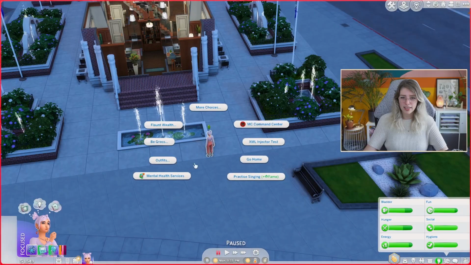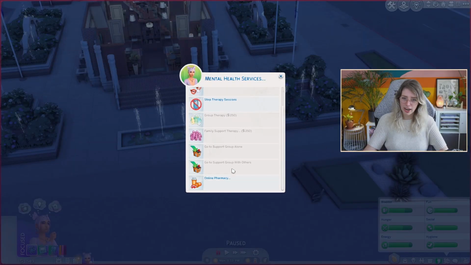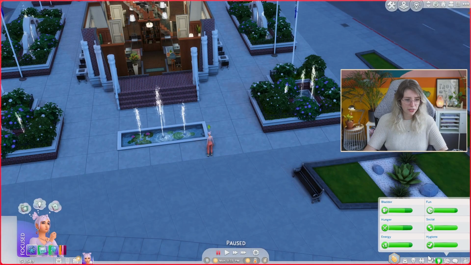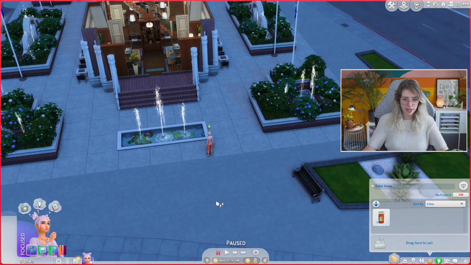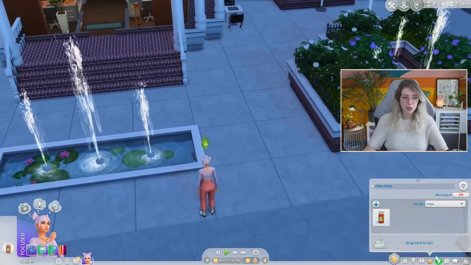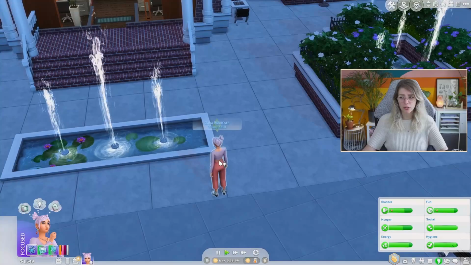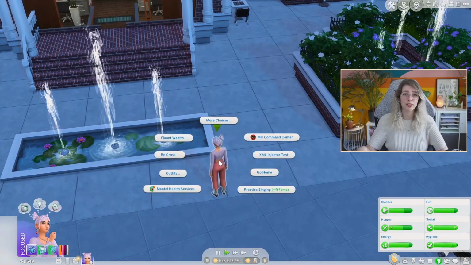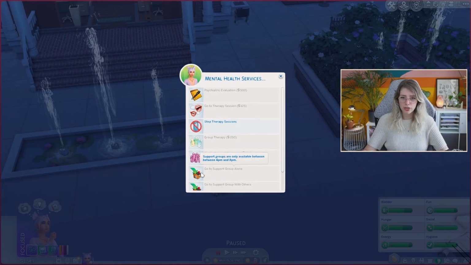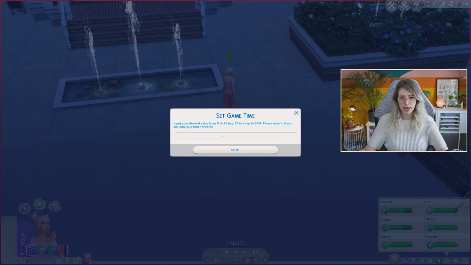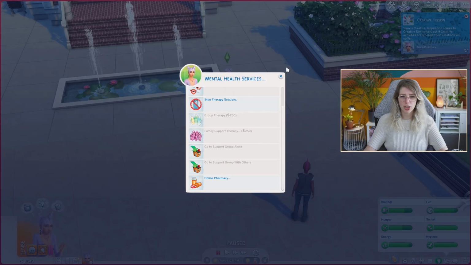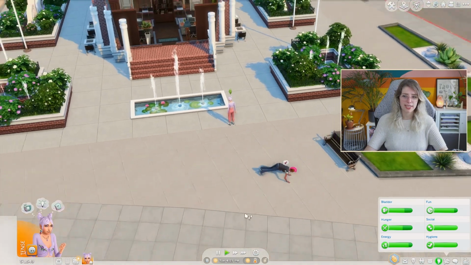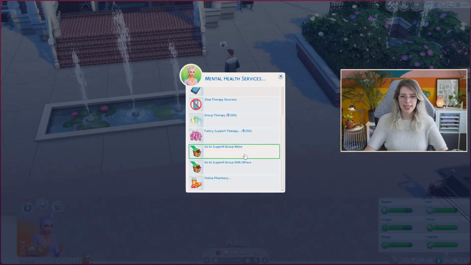Okay, one last thing I really want to try, but we're gonna have to do another time jump. Let me first take our medication, and then we're gonna have to do another time jump because I really, really want to try out the group session and see what kind of moodlet we get from that. But the support group is from 4 to 8 p.m. every day, 4 to 8 p.m. Okay, so let's skip to the next day, 4 p.m. And now I think I just need to have it load for a little bit to realize that we skipped so much time again. Okay, let's go to a support group.